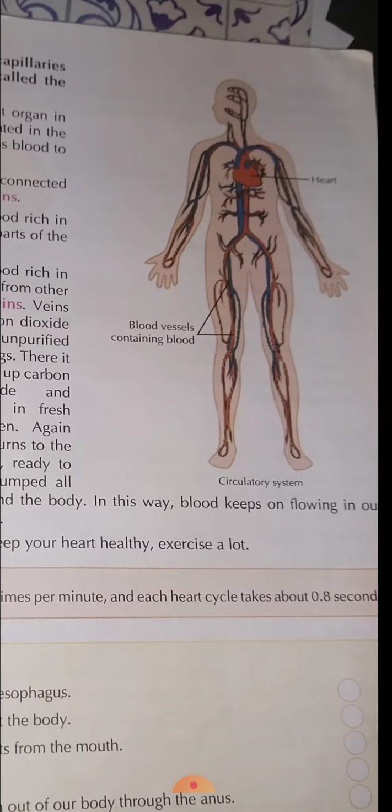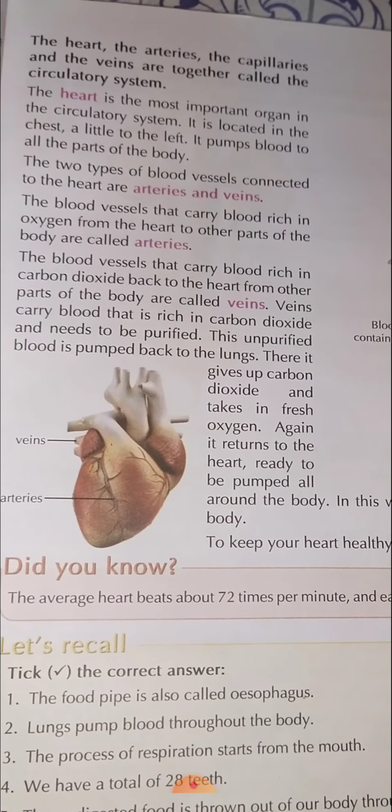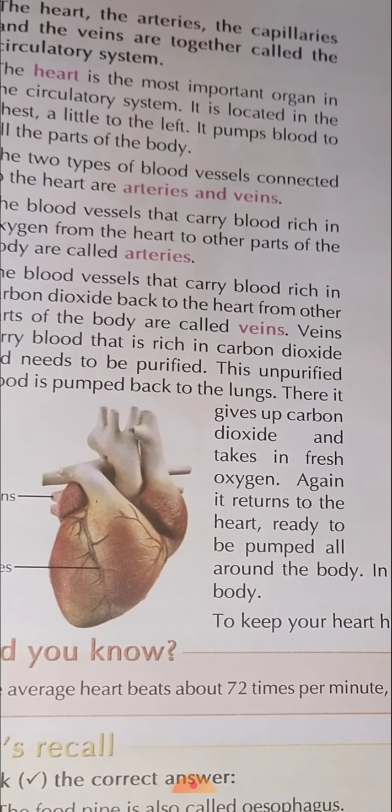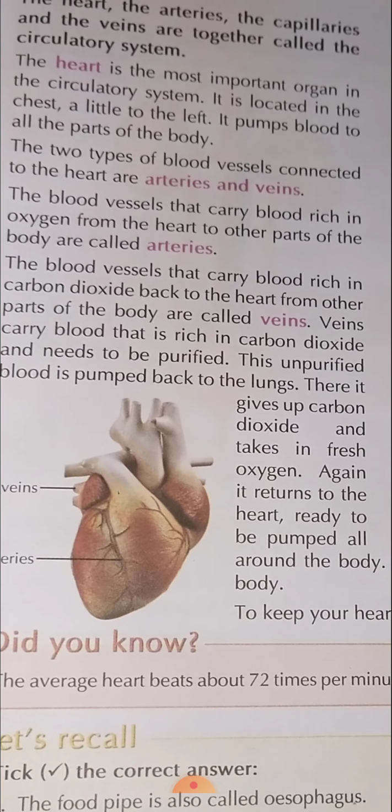The blood vessels that carry blood rich in oxygen from the heart to other parts of the body are called arteries. Now, this is something very important. What you have to understand? The blood vessels that carry blood rich in oxygen from the heart to other parts of the body are called arteries. The blood that our body needs, which is filled with oxygen, the vessels that carry it, that is called arteries.